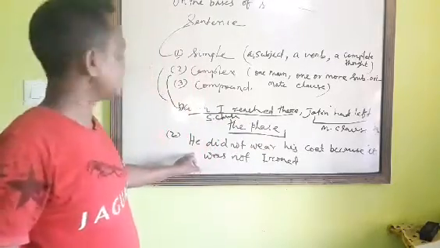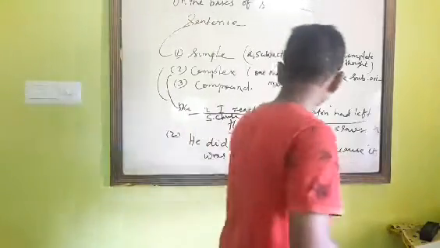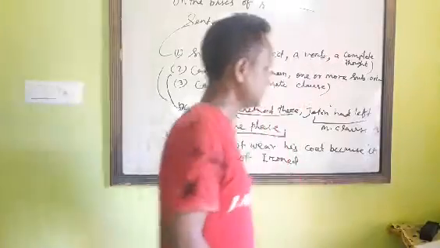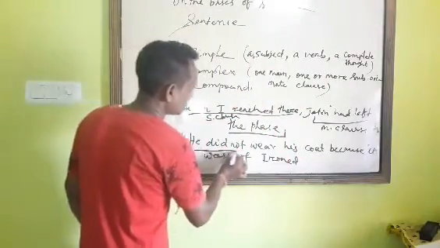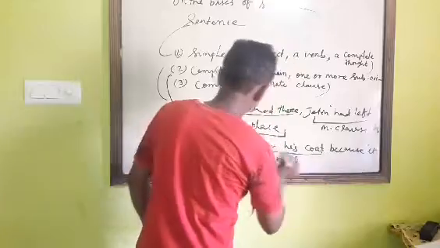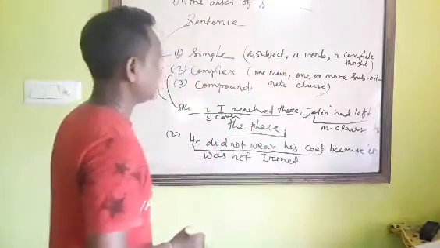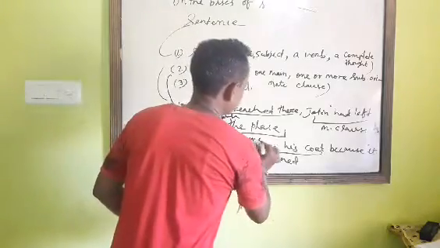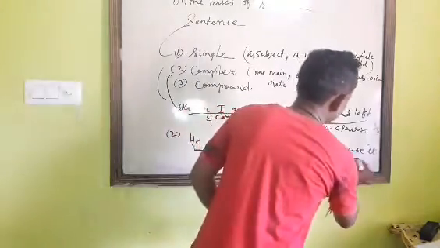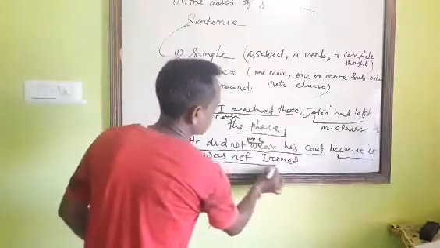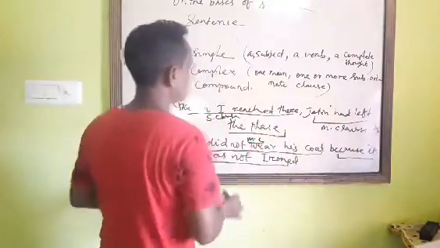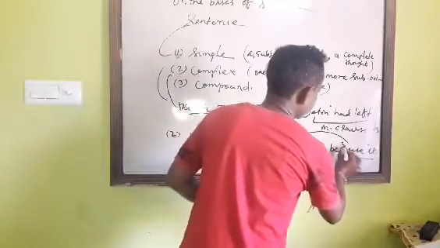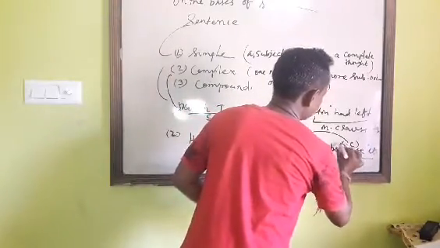So look at the second sentence. He did not wear his coat because it was not ironed. Here, he did not wear his coat is a complete thought, so this is the main clause. But because it was not ironed depends upon the main clause, so this is called a subordinate clause. Clear?